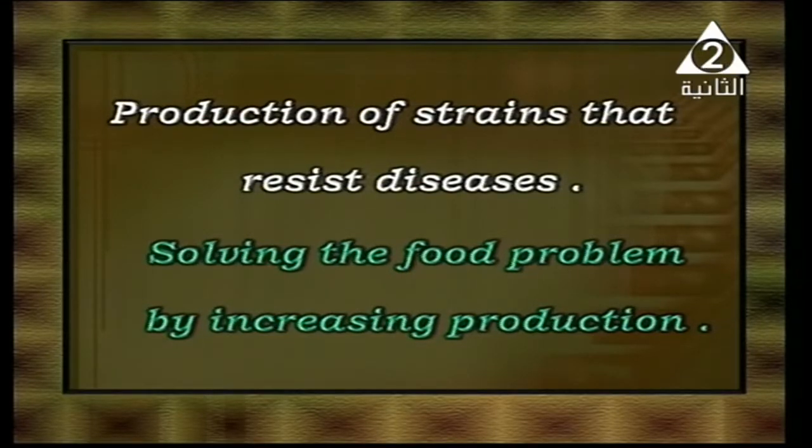You can cut it into 100 parts. Each part gives you what? A new individual. So you can make forests and a lot of plants, and plant a different type, by what? By increasing the production using the tissue culture mechanism.